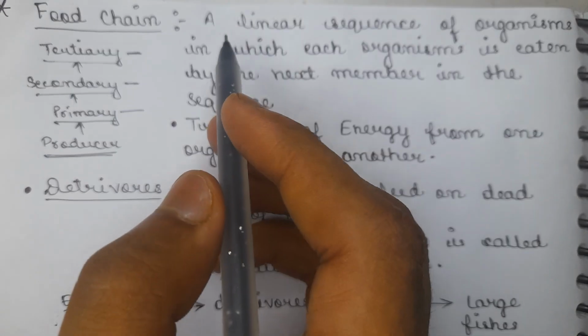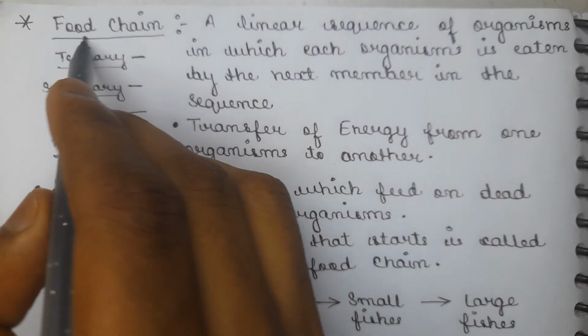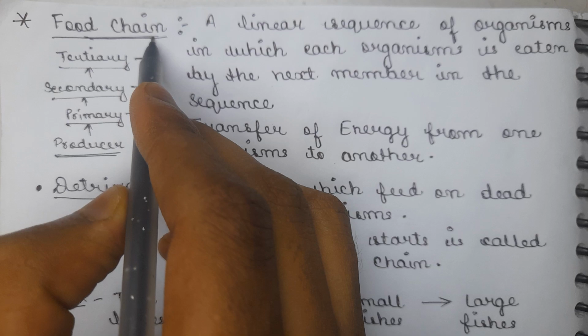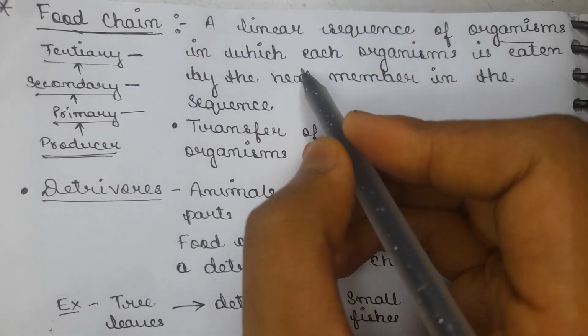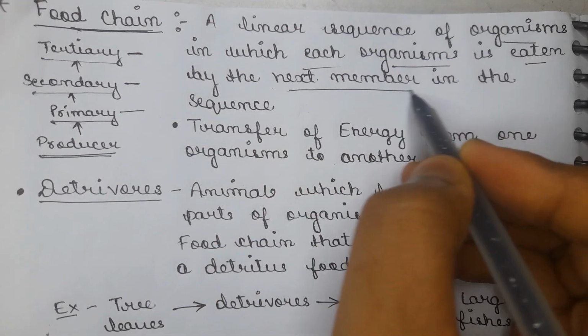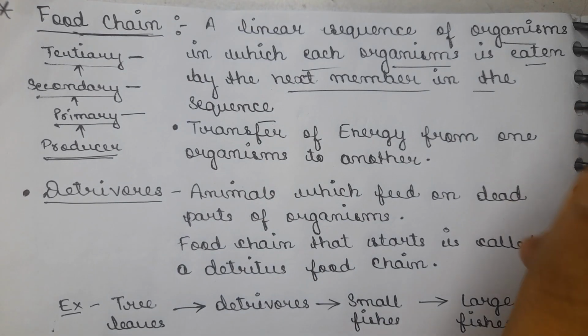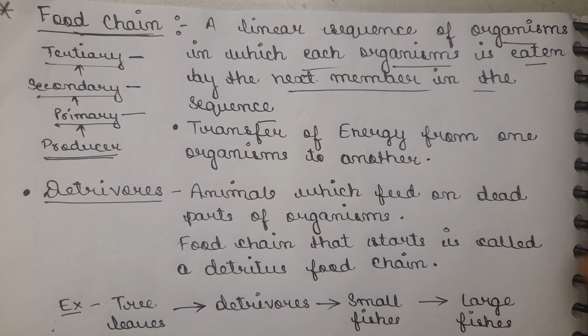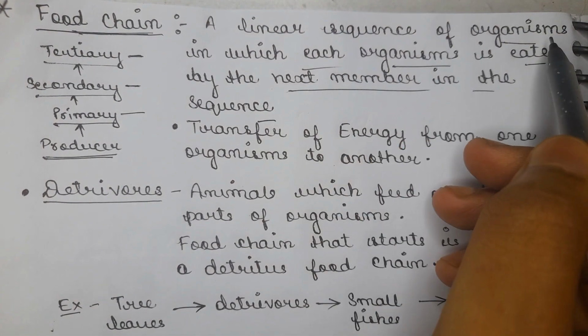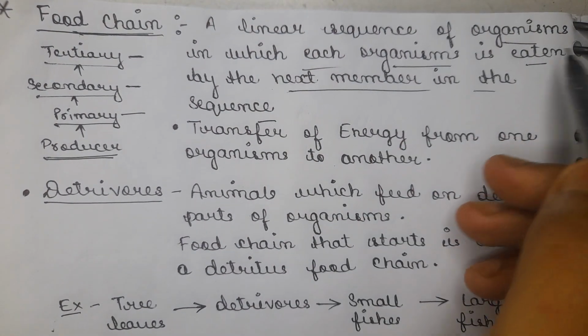Now these trophic levels are connected through the food chain. So what is a food chain? A food chain is basically a linear sequence of organisms in which each organism is eaten by the next member in the sequence. We all know that the food chain consists of a sequence of levels, where small organisms are eaten by larger organisms.